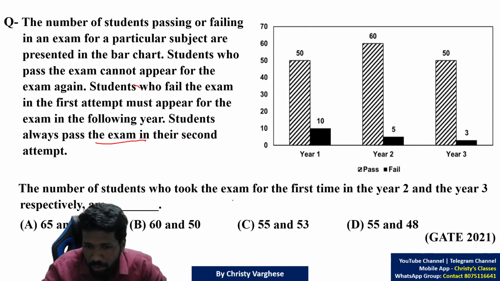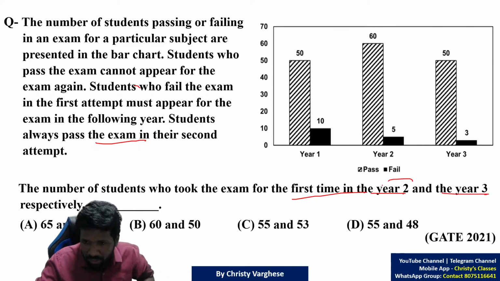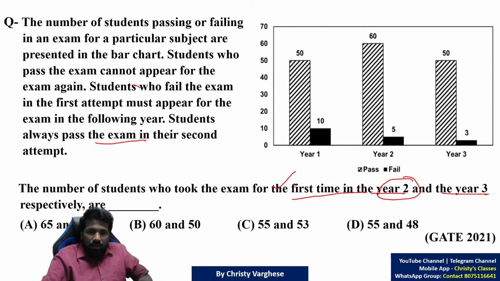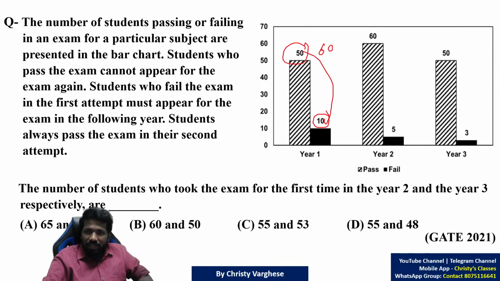The number of students who took the exam for the first time in year 2 and in year 3 respectively are? In year 2, how many students attempted the exam for the first time? Let us check. Look at this pass data. You have to check all the legends in the question. Pass and fail are the two legends. The slanted line shaded ones are pass, and the dark shaded ones are the failed number. That means in year 1, 50 students passed and 10 students failed. That means 50 plus 10, 60 students attempted. In year 2, 60 plus 5, 65 students attempted. In year 3, 50 plus 3, 53 students attempted.